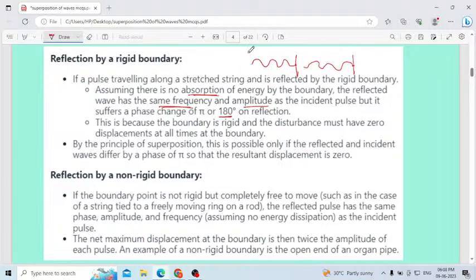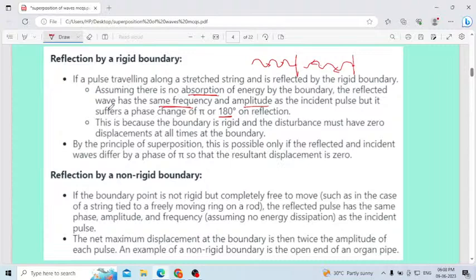Here what is the phase difference in this case? 180 degrees. This is the incident pulse, and this one is the reflected pulse. I will show with the direction. This is the incident pulse, then this is the reflected pulse. This phenomenon is applicable only for a rigid boundary. That one you have to remember.